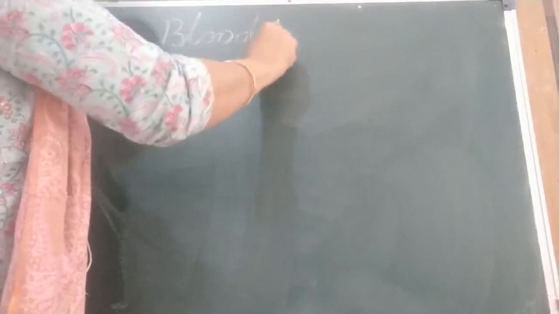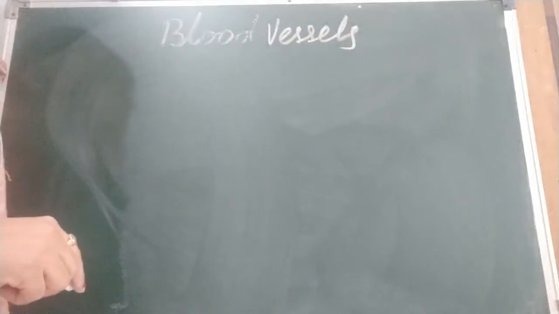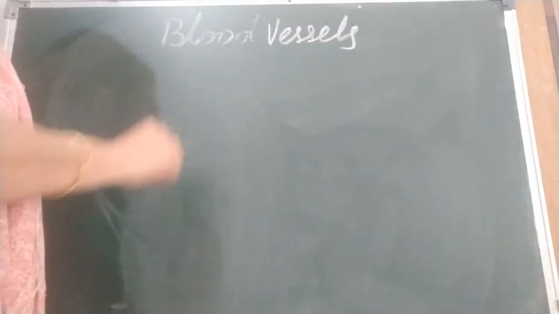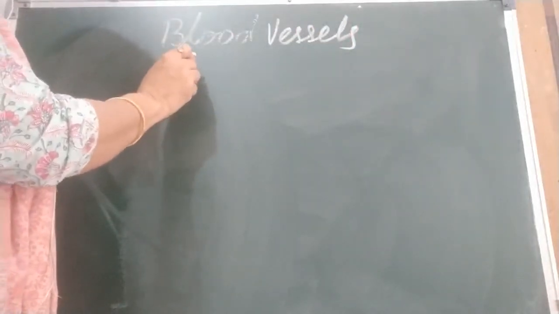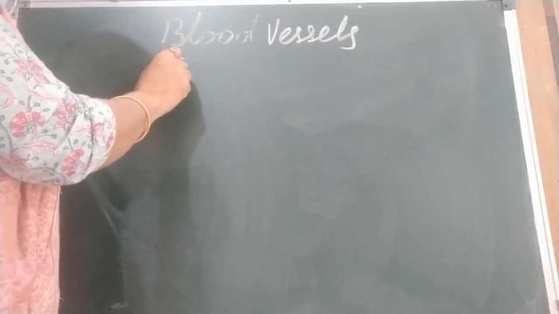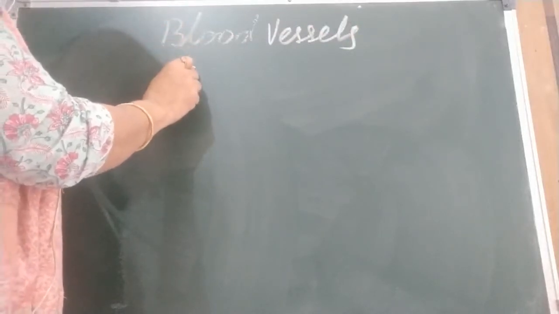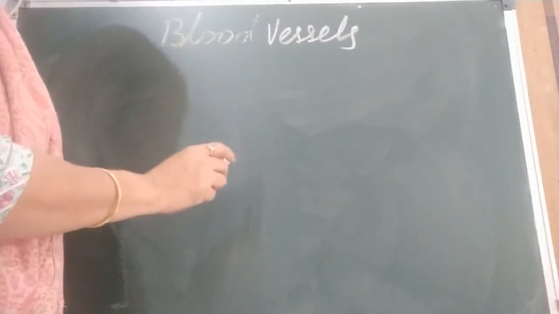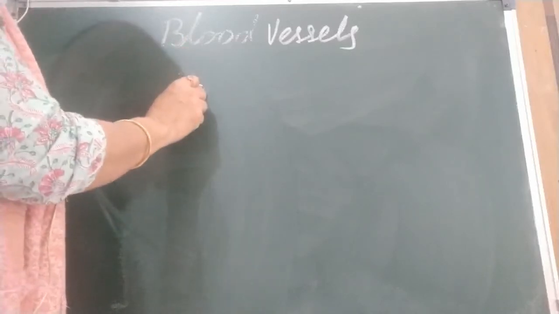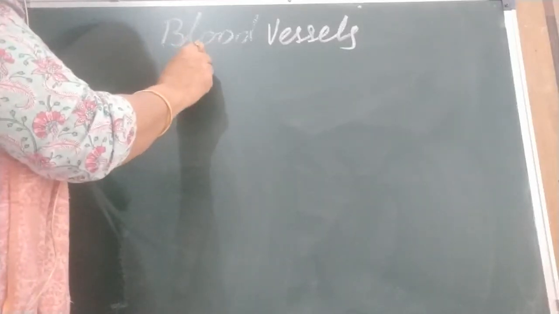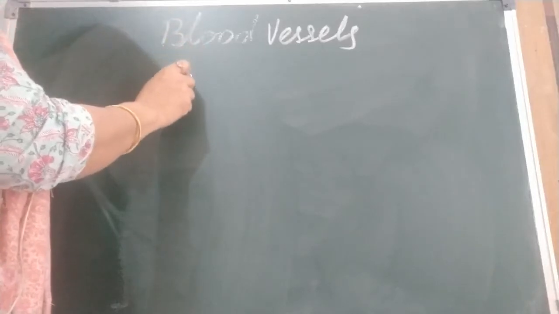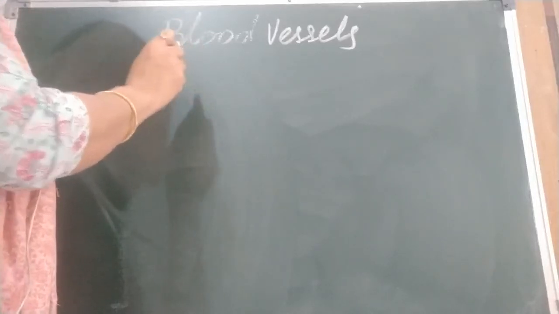As I told you, blood vessels are of three types: arteries, veins, and capillaries. What are blood vessels? Blood flows through our body in a complex system of tubes called blood vessels. Three types of blood vessels: arteries, capillaries, and veins.